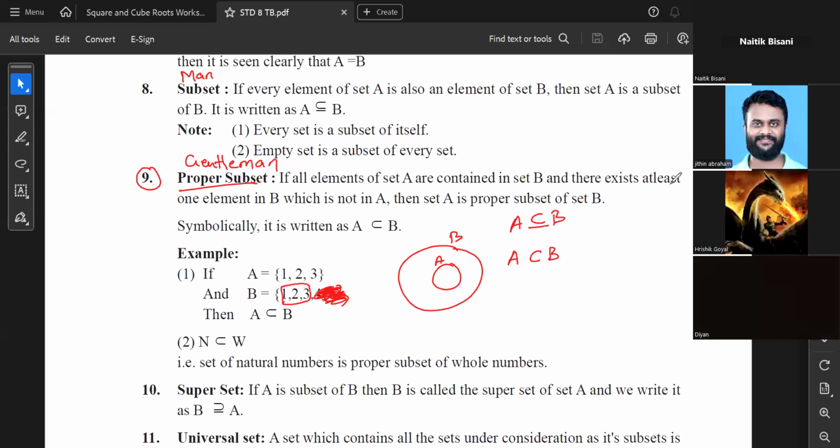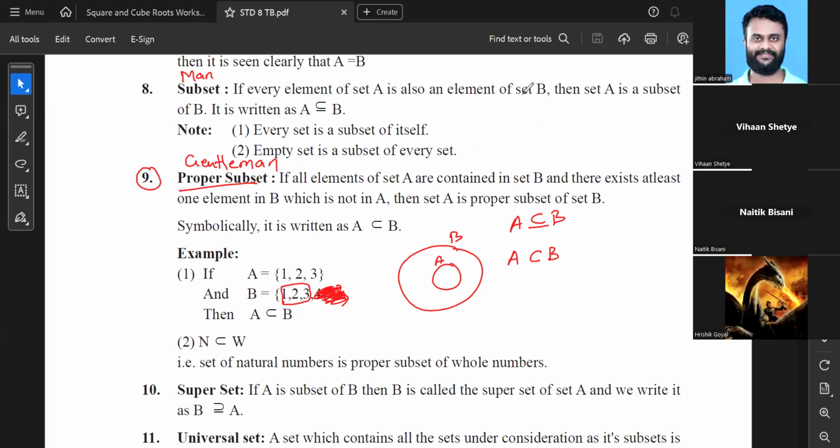Naitik, tell me. Can we say that every proper subset is a subset? Means every subset is a proper subset? No, every proper subset is a subset. जैसे कि simple logic ना, Sir, every gentleman is a man, but every man is not a gentleman. Sir, but how the example 1 2 3 and 1 2 3 4, how is that only subset? It is a proper subset, but how a subset?